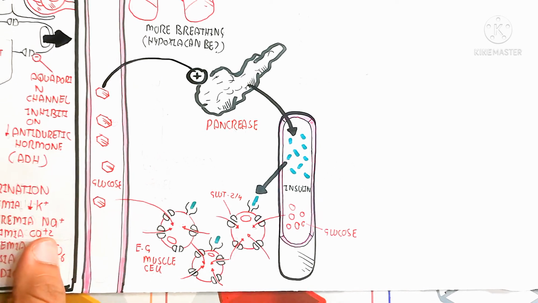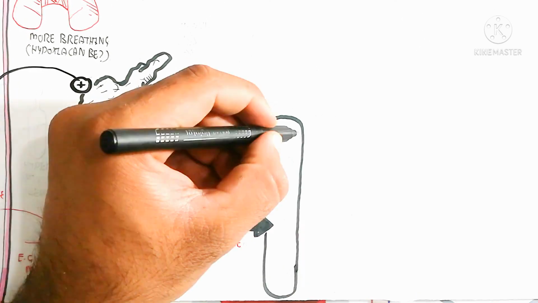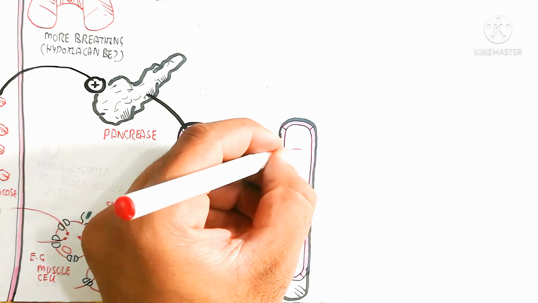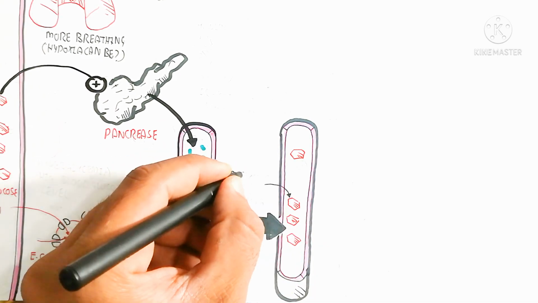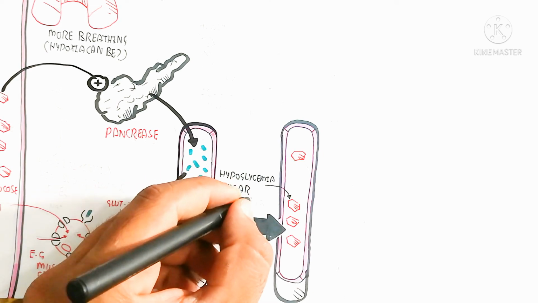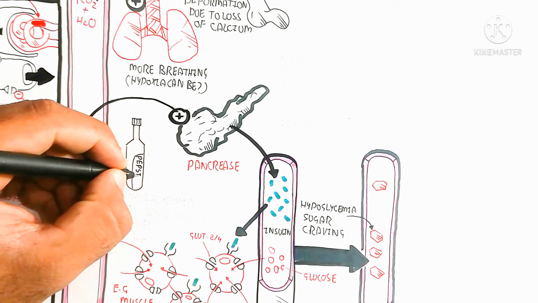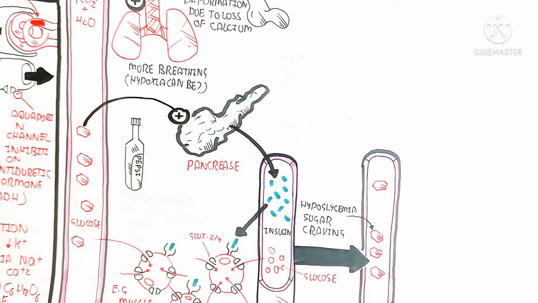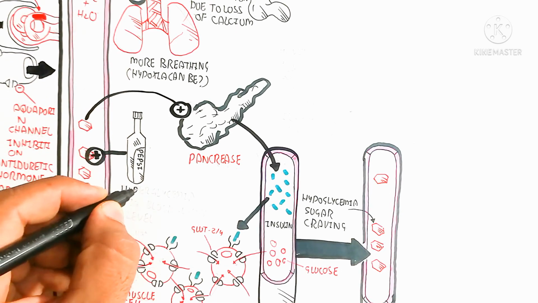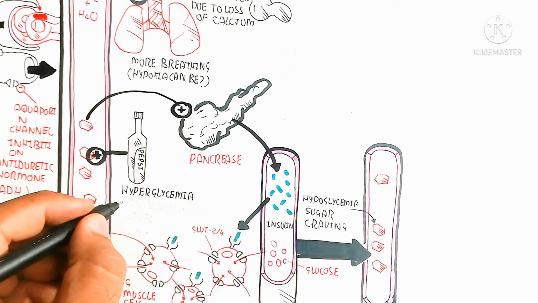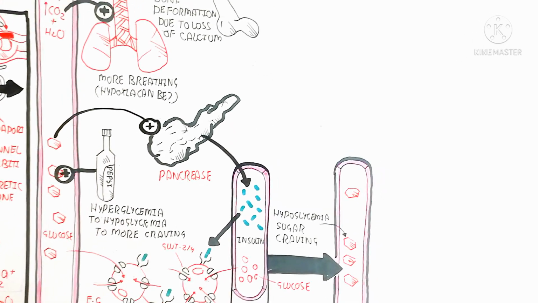For example, here is a muscle cell. The GLUT2 and GLUT4 channels are required for the influx of glucose through an opening created by the insulin binding with the insulin receptor. After this binding, the glucose will move into the cell, which will lead to hypoglycemia. The sugar craving will increase because of the low blood glucose level. The low blood glucose level will trigger the higher cortex of the brain, leading to more desire for Pepsi, and again and again a chain reaction will occur. So the hyperglycemia to hypoglycemia will lead to more craving.